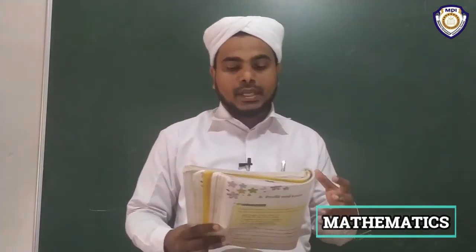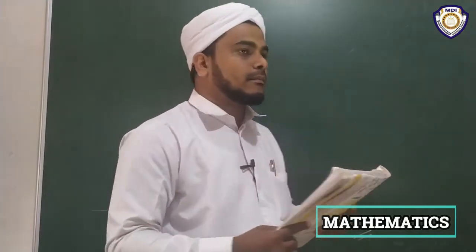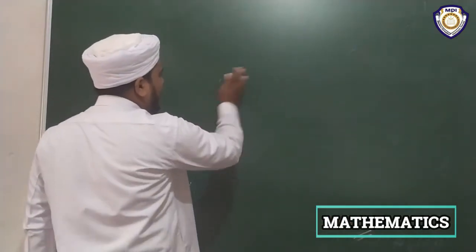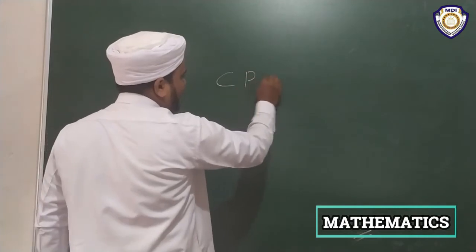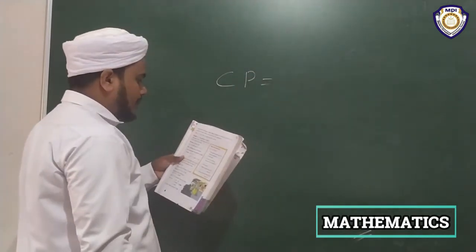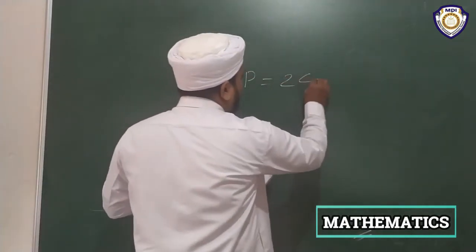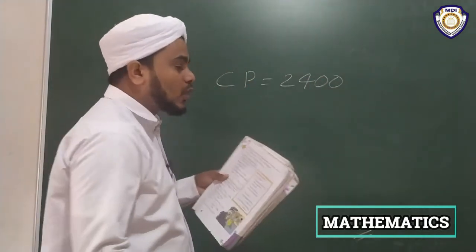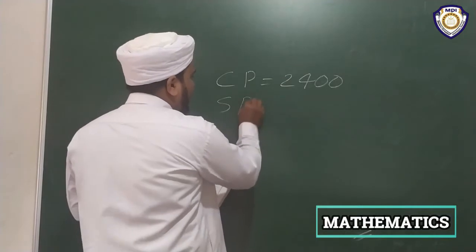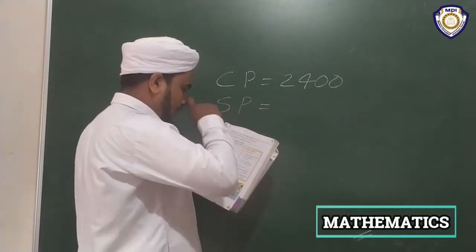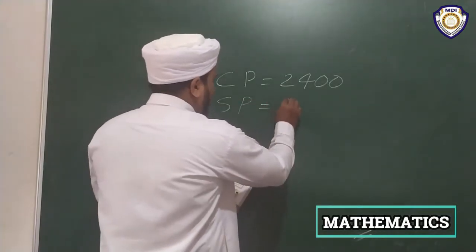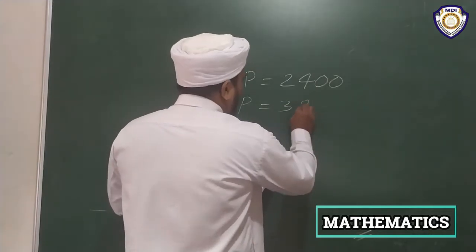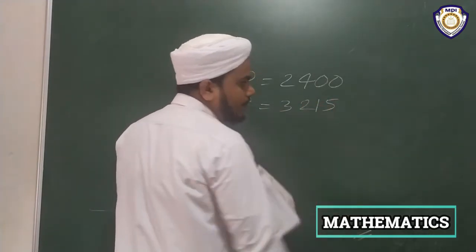Here, a shopkeeper bought a video game board. Then CP, how many rupees? 2,400. Sold it. SP 3,215.